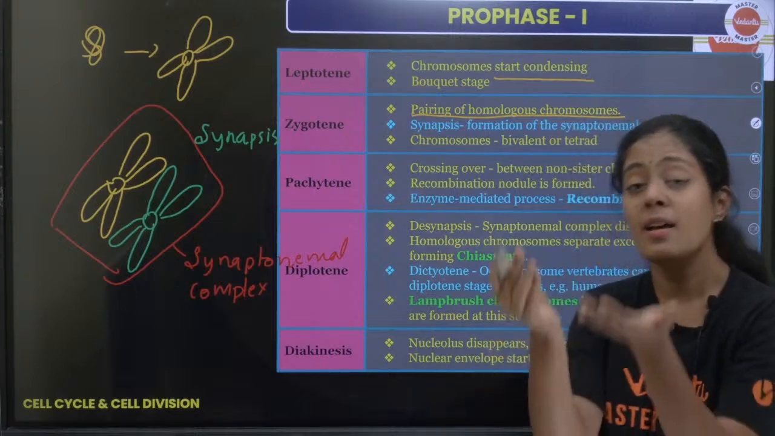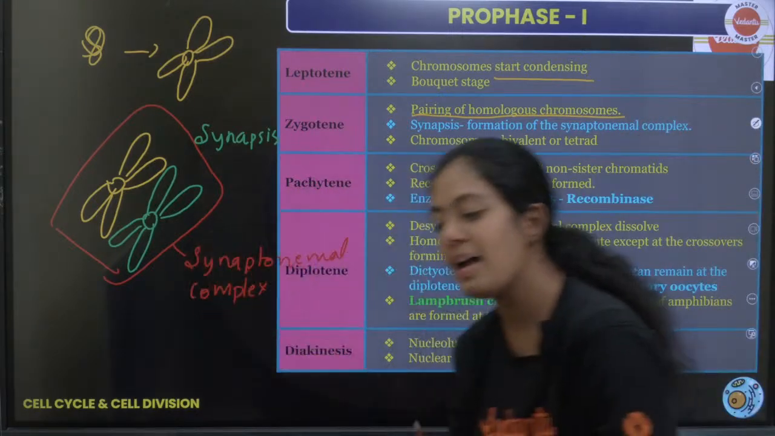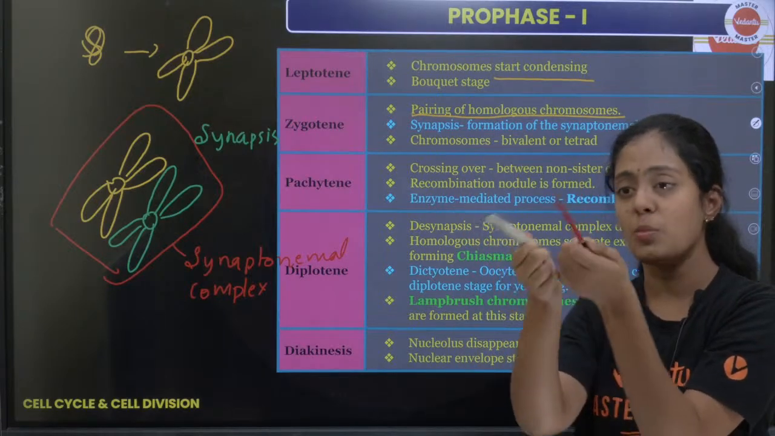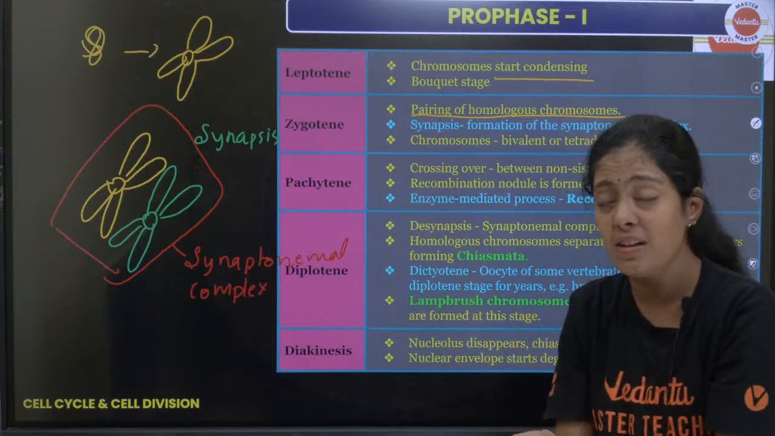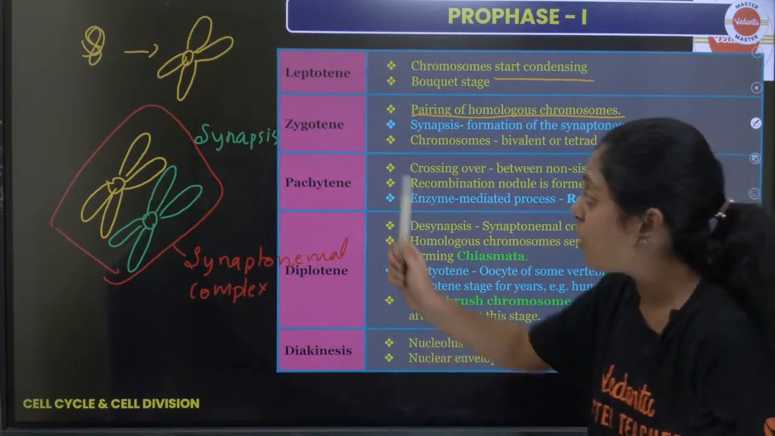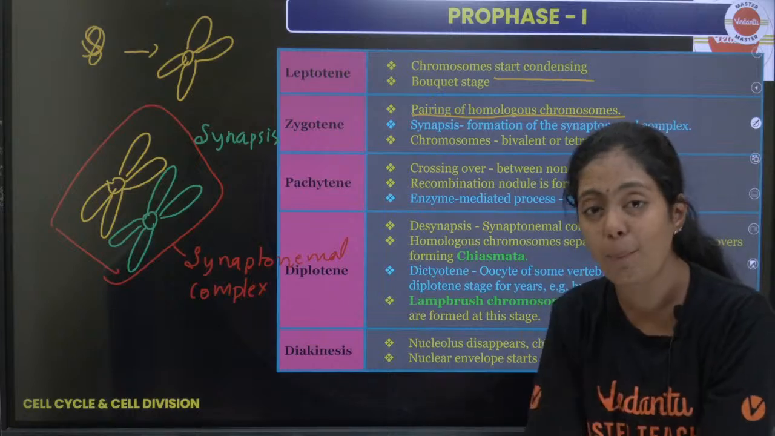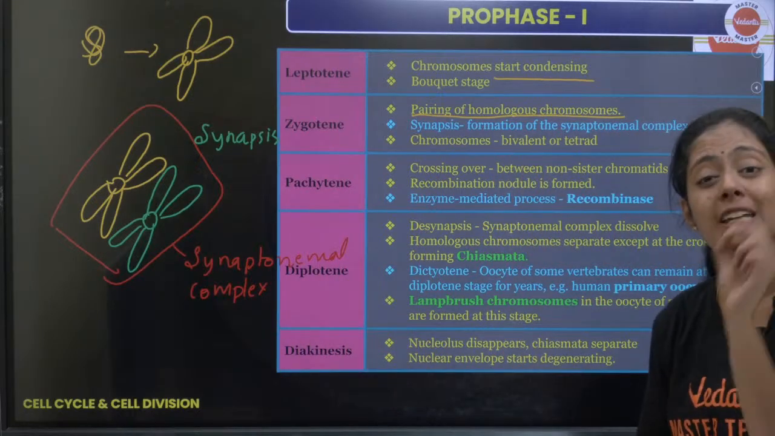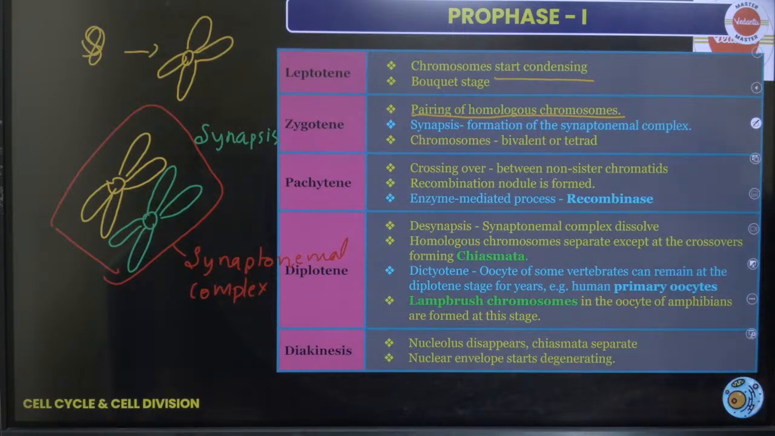Okay, let me repeat. What happens in zygotene? Pairing of homologous chromosomes happens. So imagine this is one homologous chromosome, this is one more homologous chromosome. These two chromosomes come very close to each other. In the process, what do we call it? We call it synapsis. This synapsis needs a protein complex. That protein complex is called the synaptonemal complex. Did everyone understand this? Please do let me know.